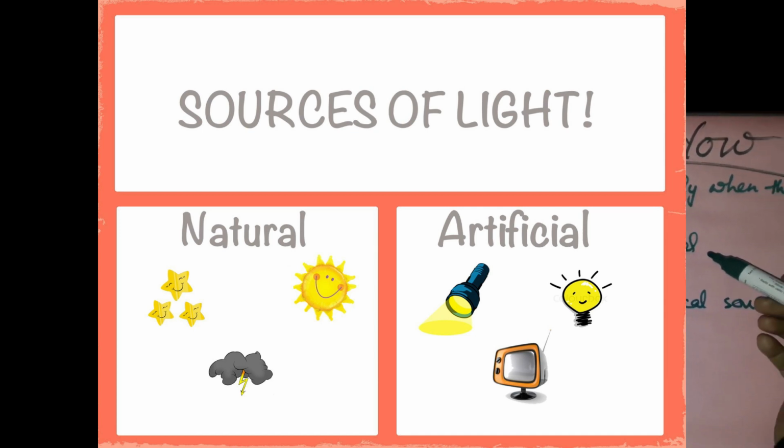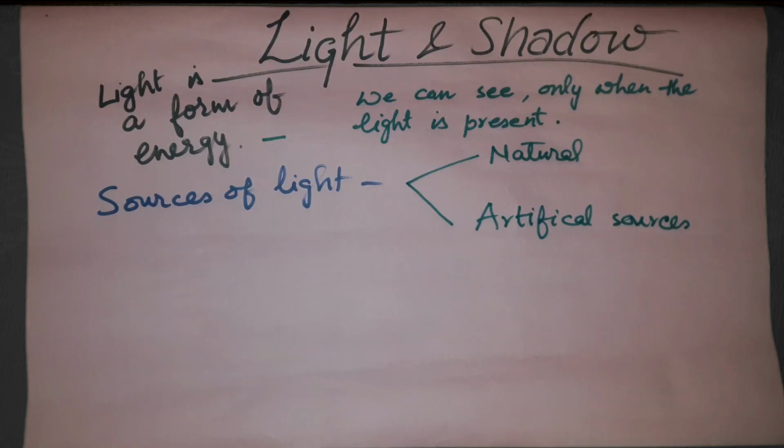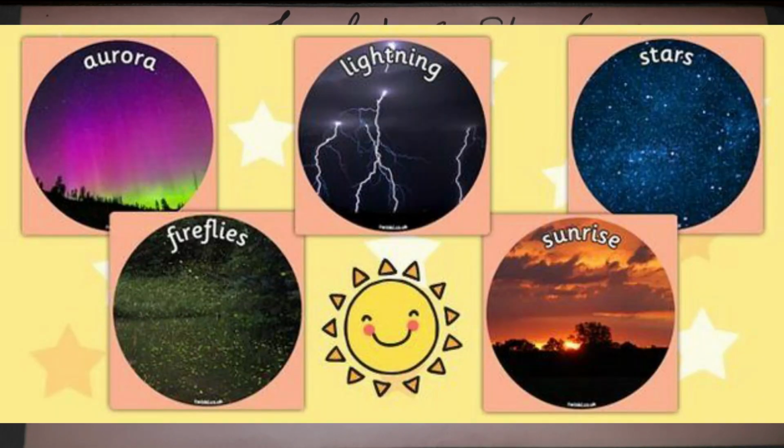Natural sources of light means the natural phenomenon or the natural objects which emit the light. Whereas the artificial sources of light are the man-made sources of light. When we talk about the natural source of light, the sun is the ultimate source of light.